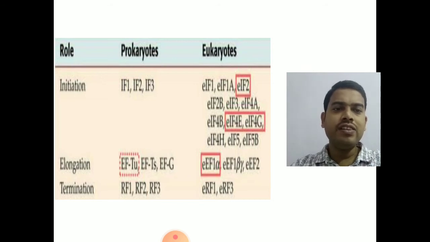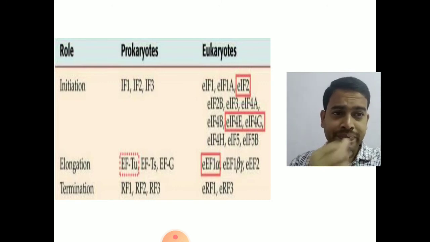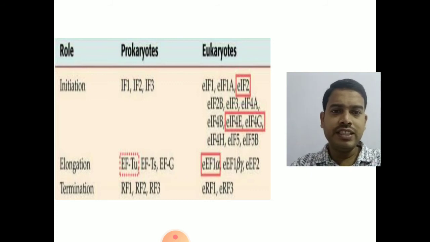In eukaryotes, they are called eukaryotic initiation factors: eIF1, 1A, 2, 2B, 3, 4A, 4E, 4G, 4H, 5, 5B, etc. These initiation factors initiate the process of translation, and we will clearly see the functions of the different initiation factors when we discuss the process of initiation.